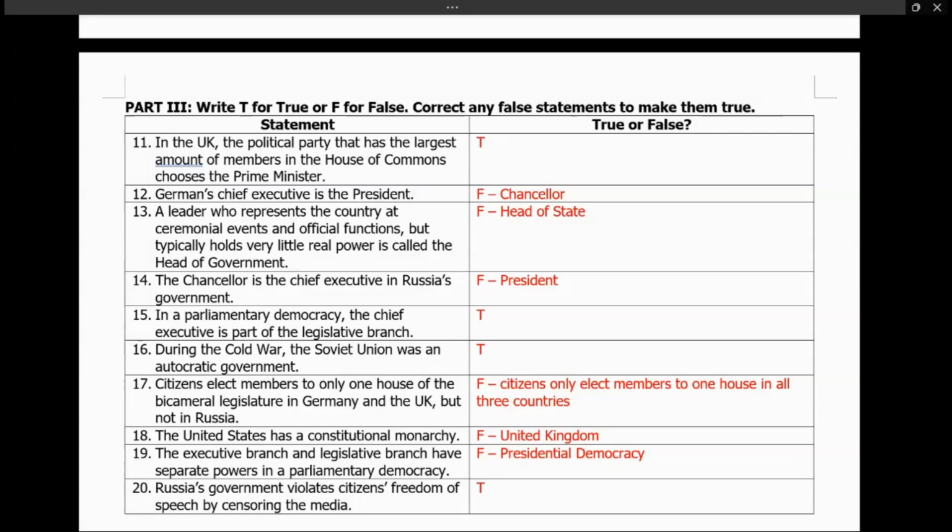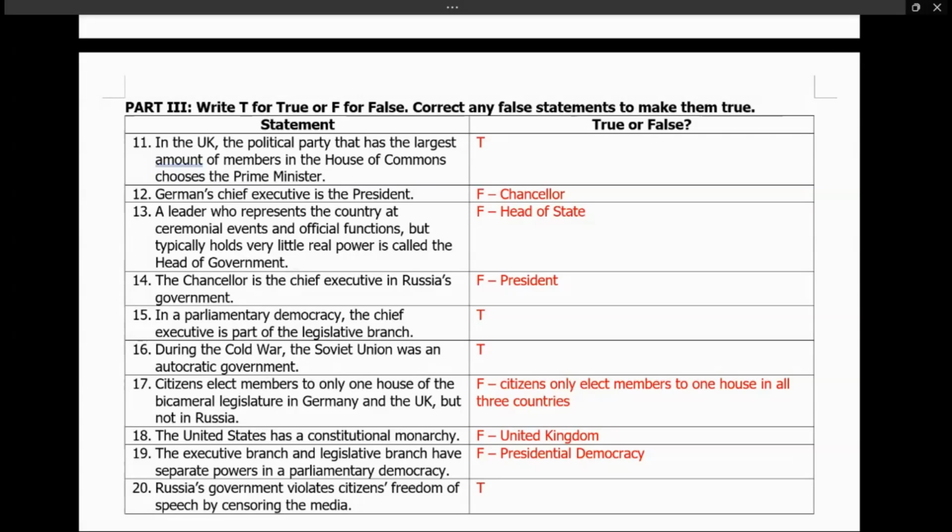We know during the Cold War, the Soviet Union was in a state of dictatorship where citizens did not have any rights and they just had to follow orders. And we know that following Gorbachev, the Soviet Union changed into Russia, making it more of a presidential democracy. But yes, during the Cold War, the Soviet Union was an autocratic government.